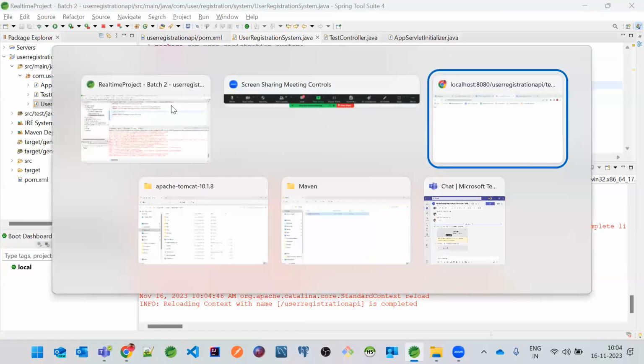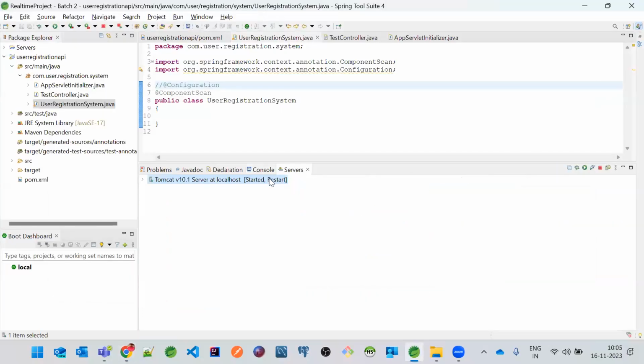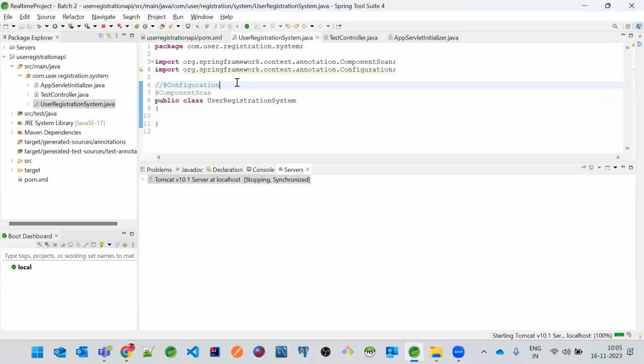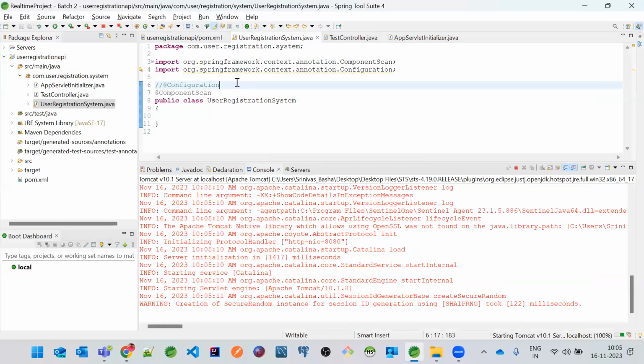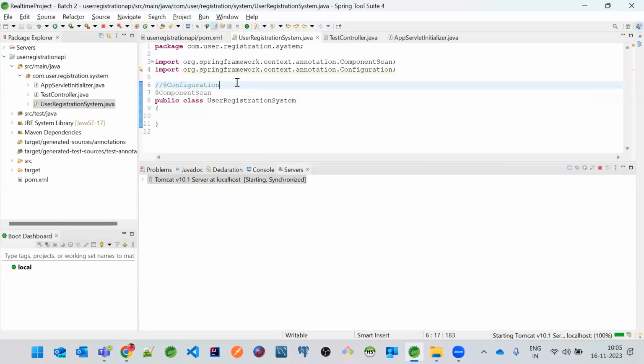Now, just go to this and reload this one. How is it working? Let me stop and restart because it has asked me to restart. So restart it. Okay, let's execute this.